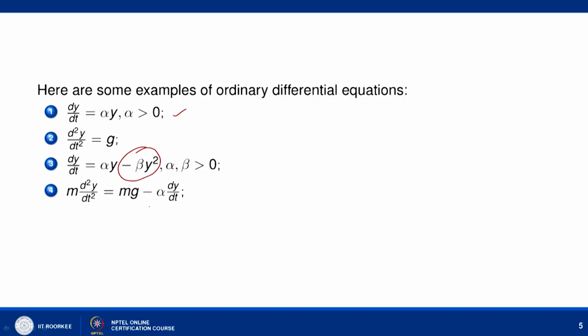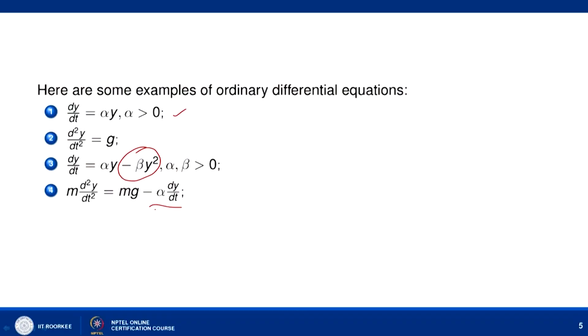And the fourth is m d2y by dt square equal to mg minus alpha dy by dt. If alpha is equal to 0, then it reduces to the differential equation given in 2, and if alpha is non-zero, then it turns out to be this. In fact, it represents the same motion of a particle falling from some height. The only thing is that now we are also considering that there is some kind of resistance due to air, and that resistance is proportional to the velocity of the particle. So, here resistance means it is negating the motion of the particle.